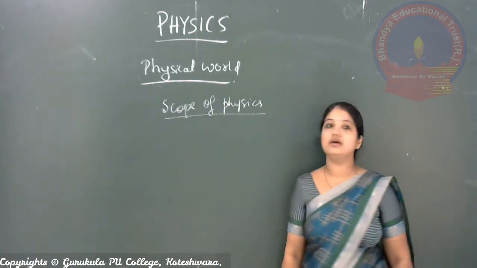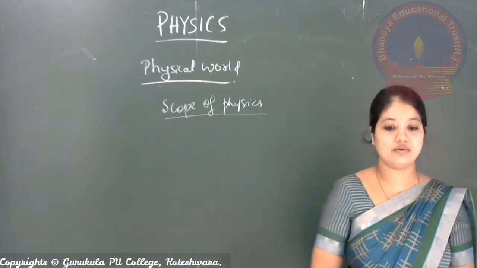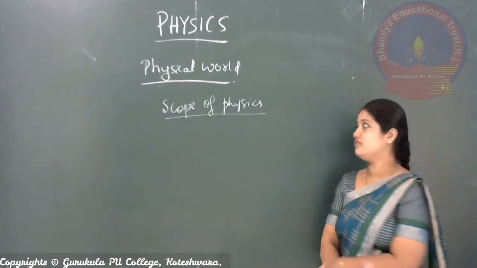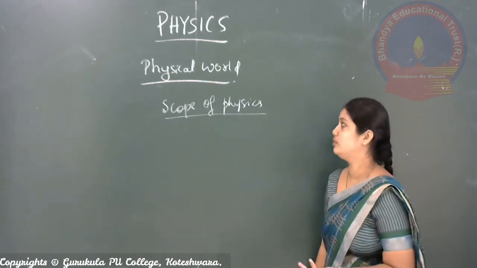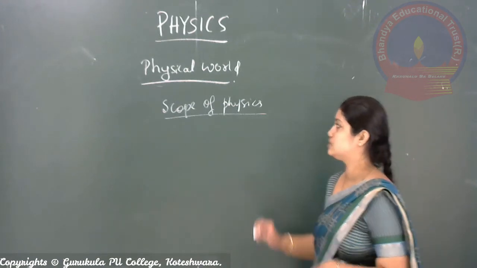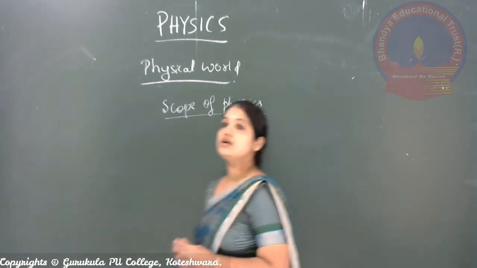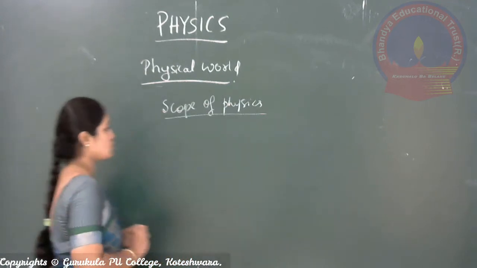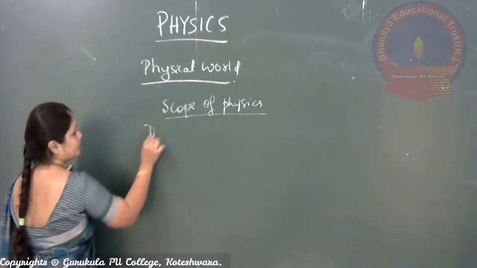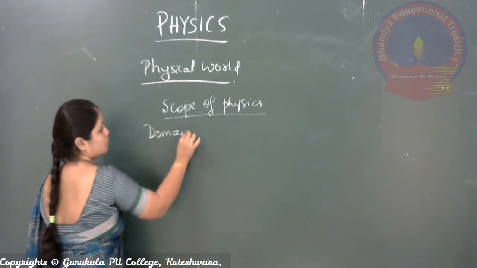First of all, the scope of physics is usually described in terms of macroscopic and microscopic domains. So we are writing in terms of domains.